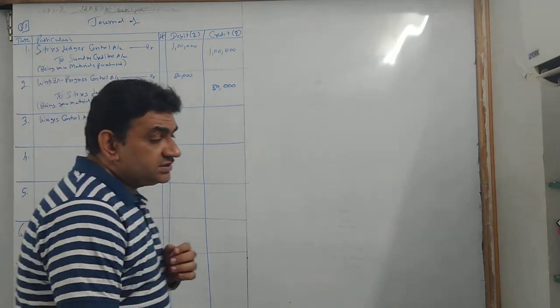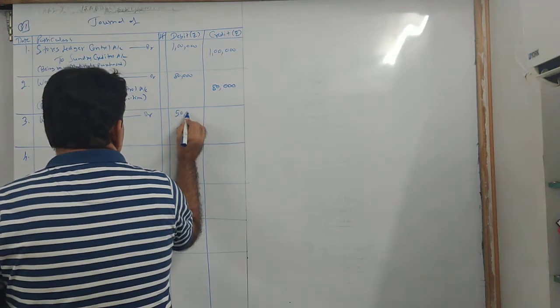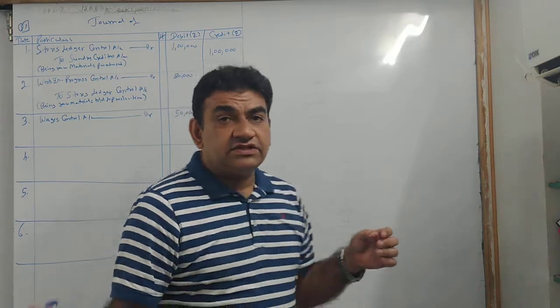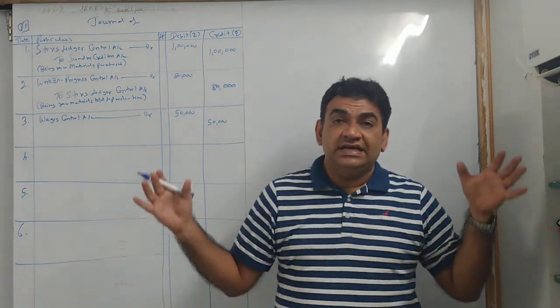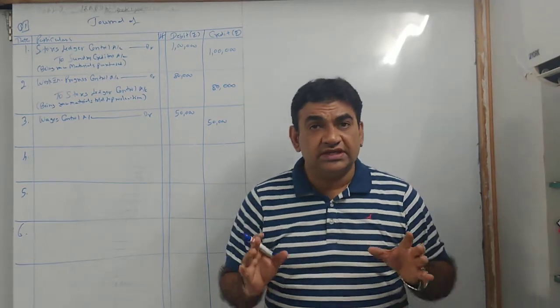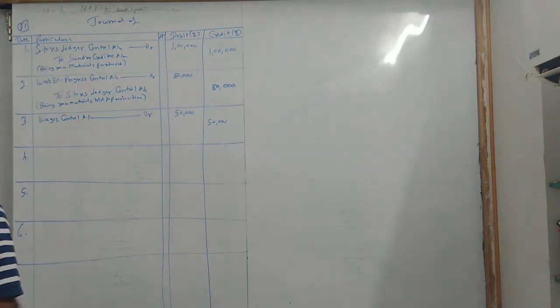So what you will do is, you will debit wage control account by 50,000. Wage control means all types of wages which are paid to different workers come in one account, therefore the word control account is used. Okay? All different types of payments made come in one account, therefore we use the word wage control.